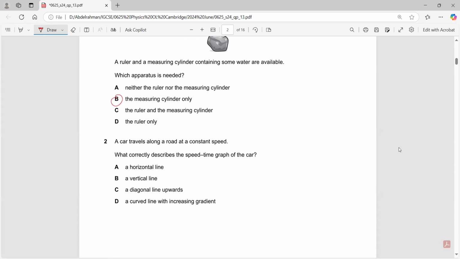A car travels along a road at a constant speed. What correctly describes the speed time graph of this car? If it's moving with a constant speed, then I would draw it as a horizontal line. This is the speed time graph.